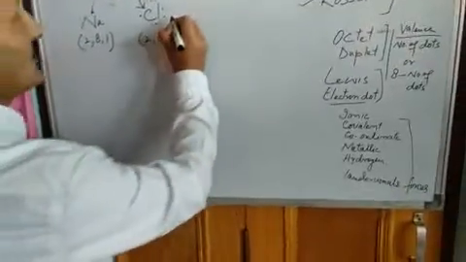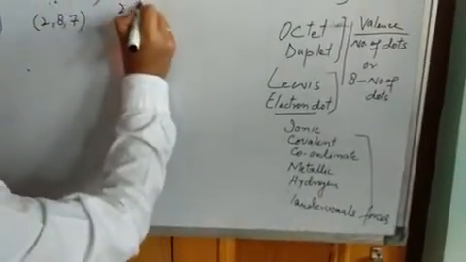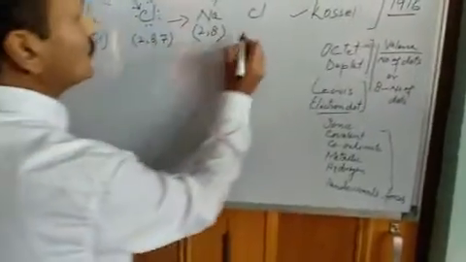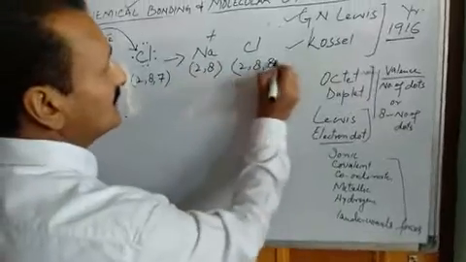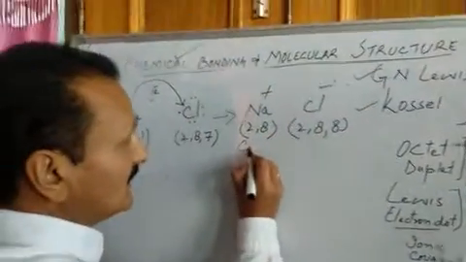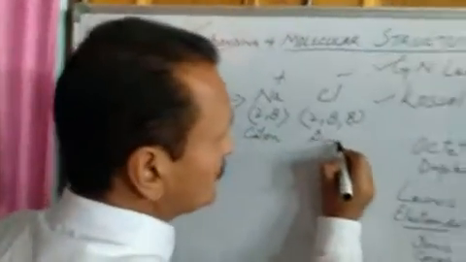Now what will be the new situation? Sodium has lost 1, so its electronic configuration will now be 2, 8, with a positive charge. Similarly, chlorine will have 2, 8, 8, that is 7 plus 1, as 1 electron it has gained. It becomes negative. Now, this is a cation, a positively charged ion. This is an anion, a negatively charged ion.